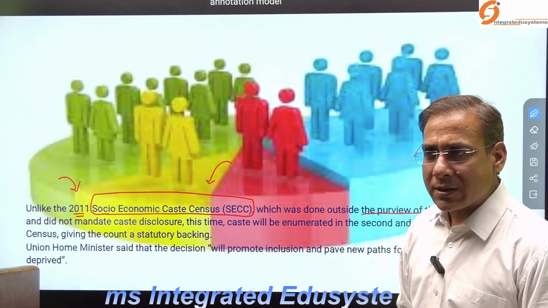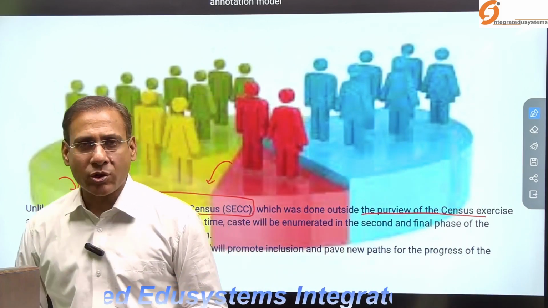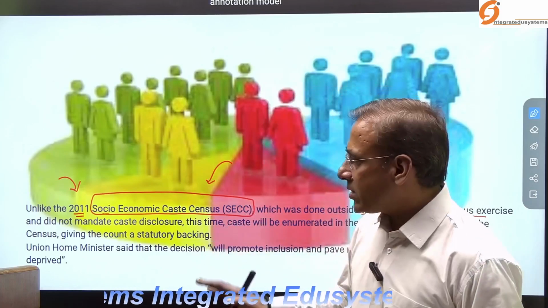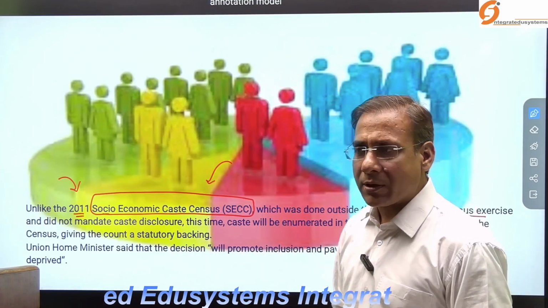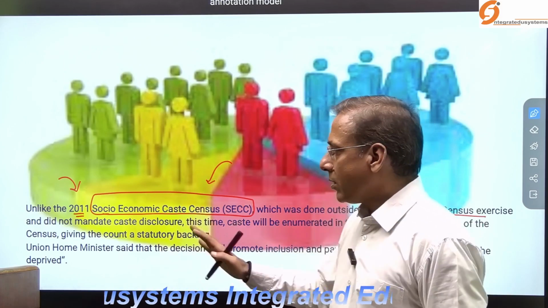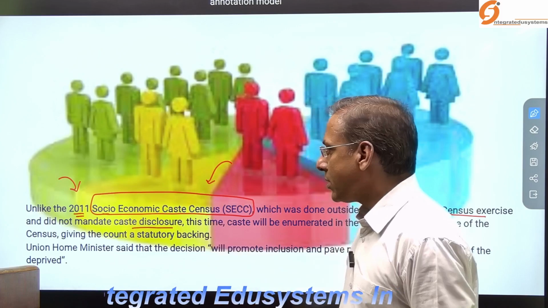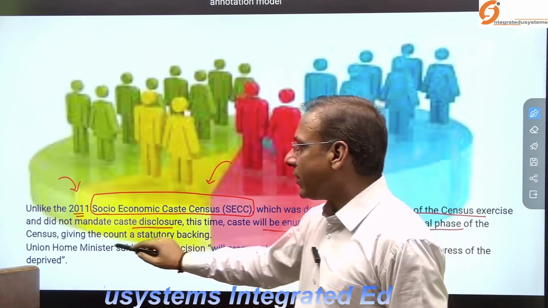Okay, the census was conducted by the Home Ministry, Registrar General, and Census Commissioner, as you know. But this data was compiled by what? The Ministry of Rural and Urban Housing. So the socio-economic caste census didn't mandate the caste disclosure. And this time caste will be enumerated in the second and final page of the census.